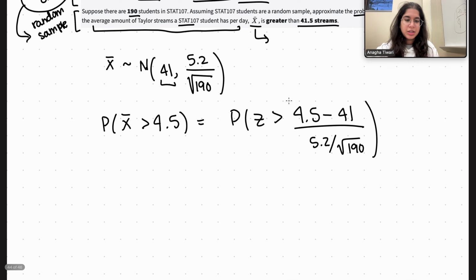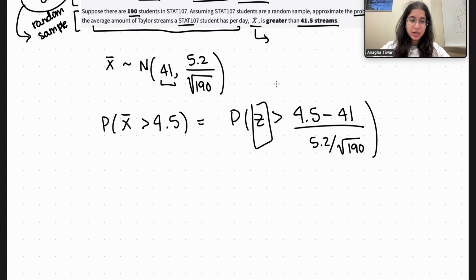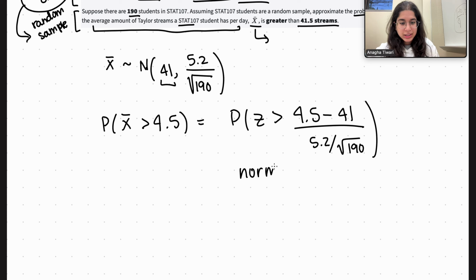You can just go ahead and solve this, calculate the Z-score from this value, and use norm.cdf to find the probability of this happening.